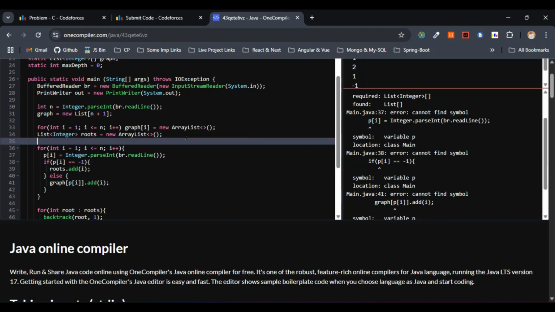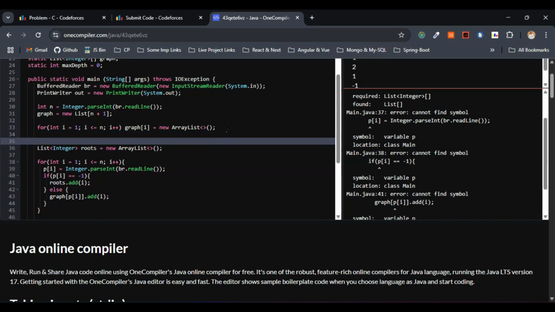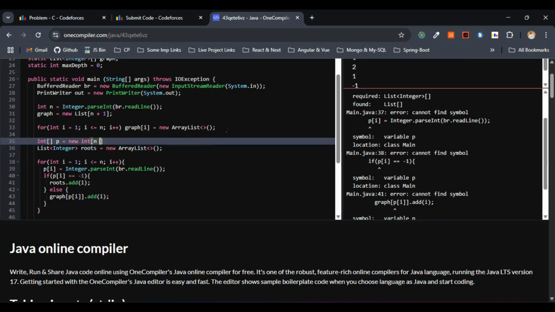I have forgotten to assign the iterated value of the p to the manager of the employee. This part I have missed completely. That is the reason it is not considering this, and it's giving the error basically. So this one has to be new int of n plus 1. We are just assigning the iterated value of the p to the manager of the particular employee I here. So this is fine.